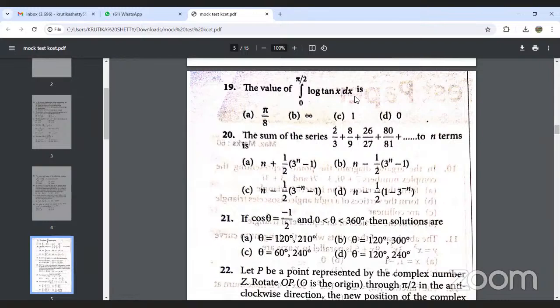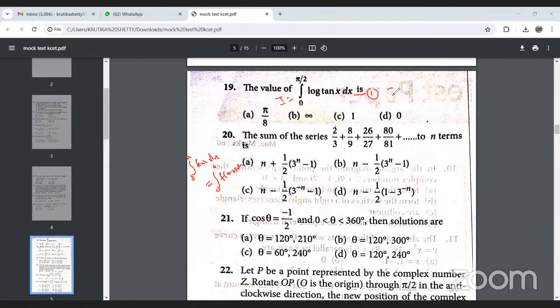So this question is from the integration part. Here we are making use of the properties of definite integral and solving it. So this is equation 1, I'll consider it as I, and then by using the property, integral from 0 to a of f of x dx is equal to integral from 0 to a of f of a minus x dx.